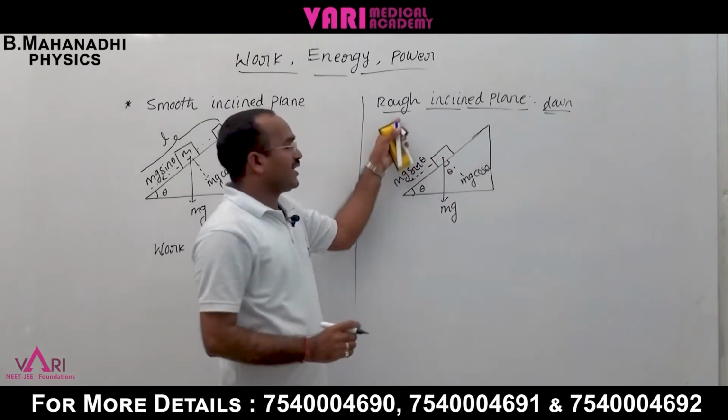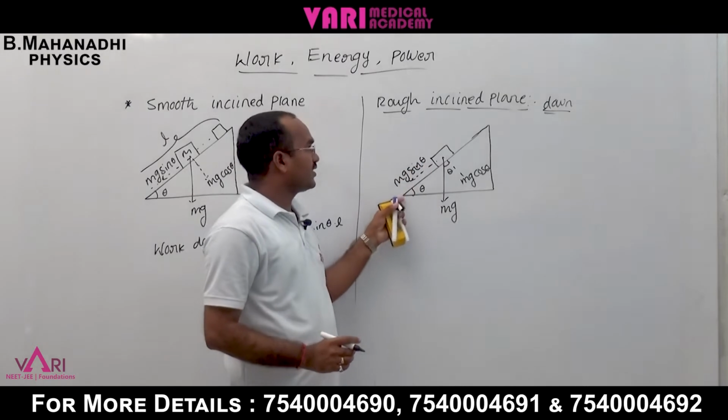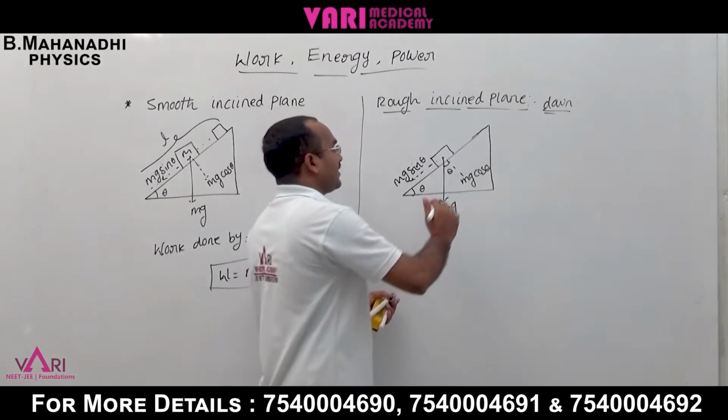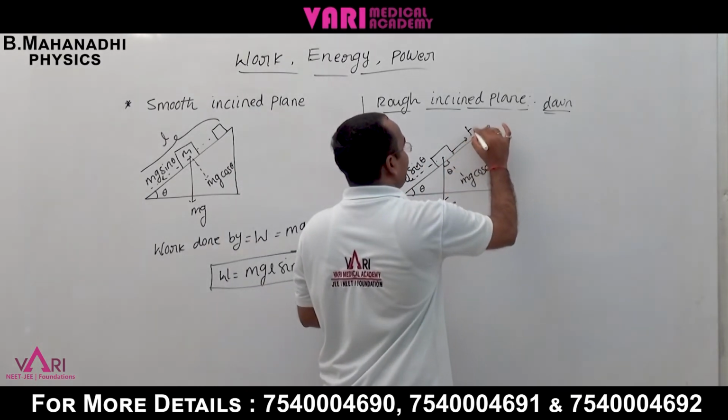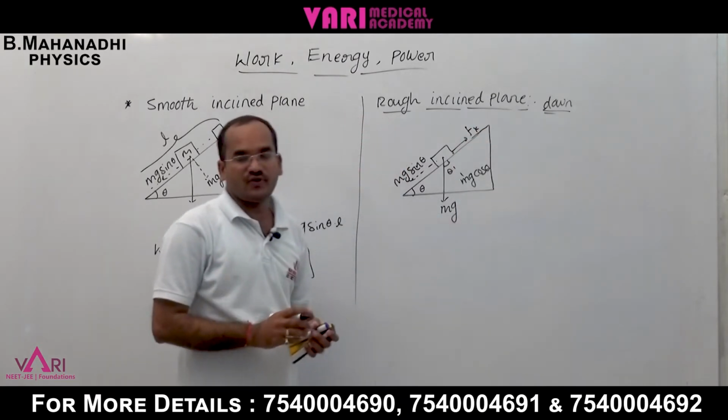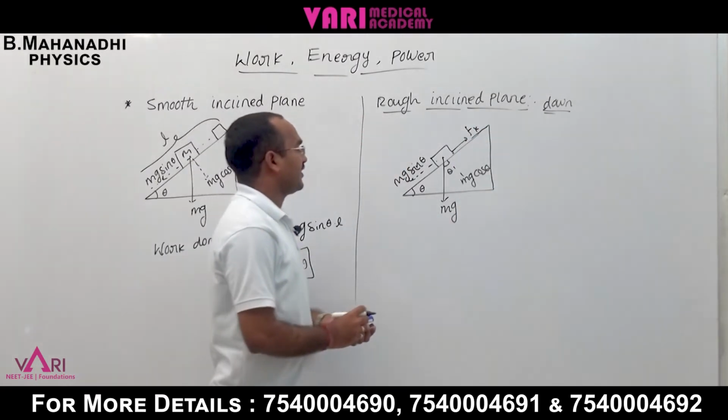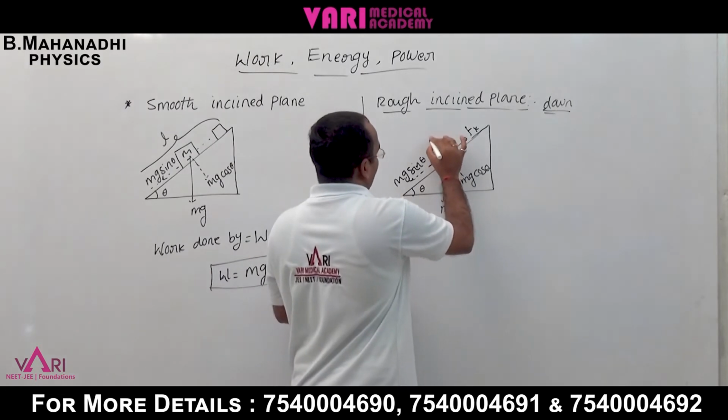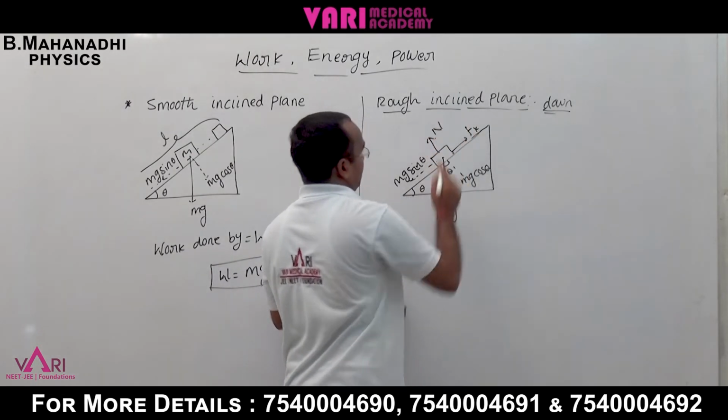If the body is falling downside on a rough inclined plane, exactly opposite is fk, the kinetic frictional force, and exactly upward is the normal.